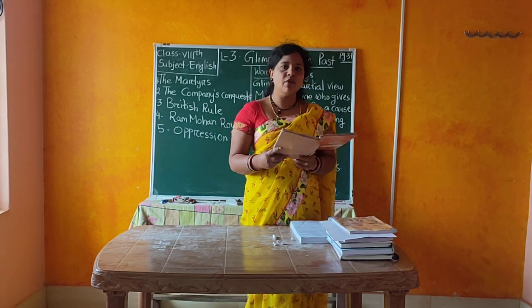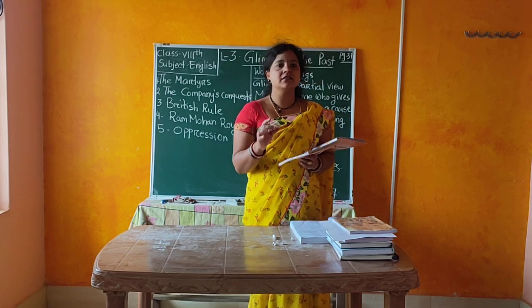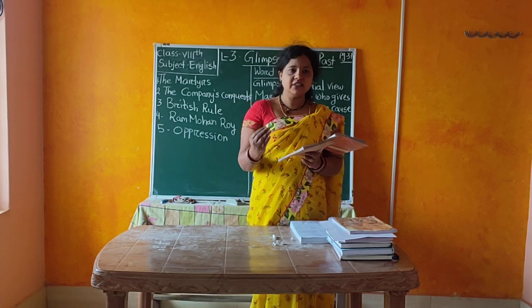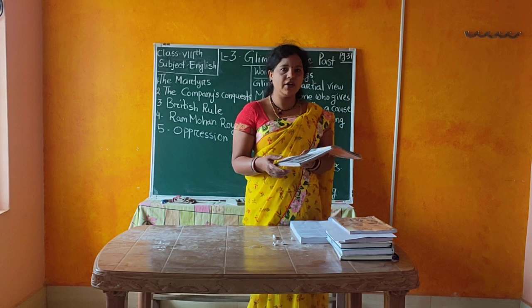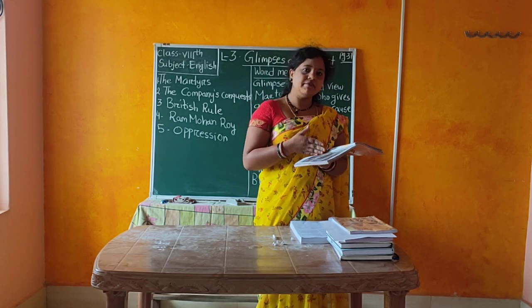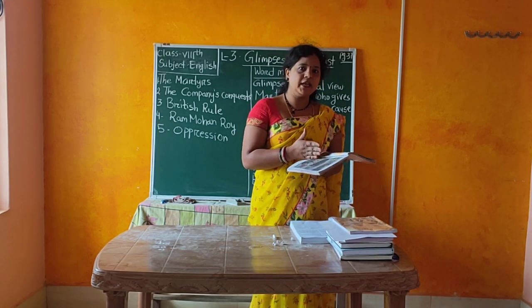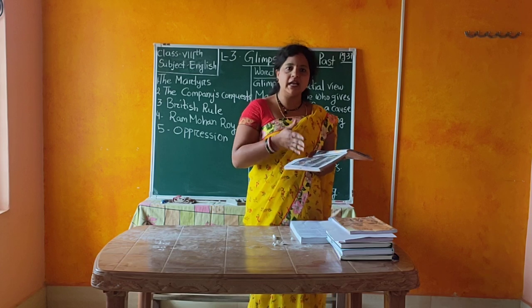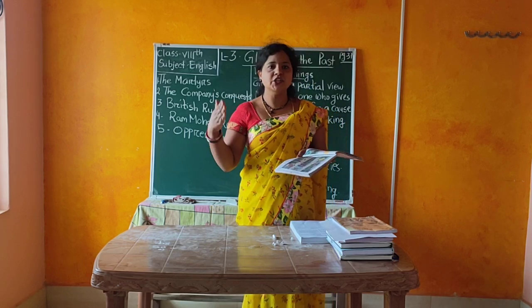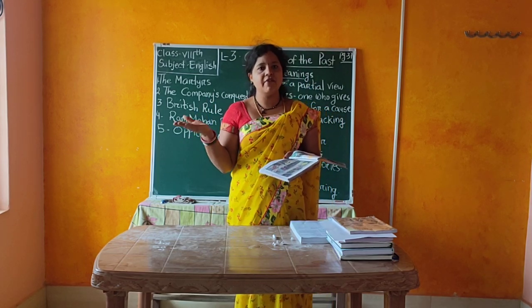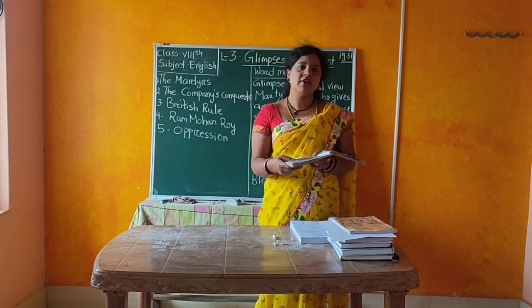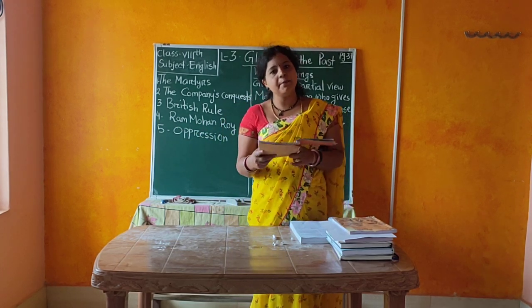Okay, so the First War of Independence took place in 1857. From that 1857 war, the struggle for independence began. From that time the independence revolution took place, and finally in 1947 we got freedom from the British rule.